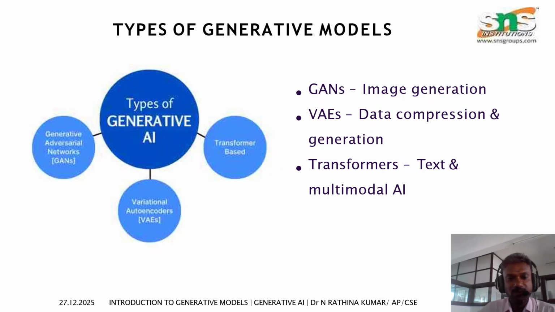What are the different types of generative models? Generally, there are 3 types. One is GAN, used for image generation. Then VAE, for data compression and generation. The third one is transformers, used for text and multimodal AI.